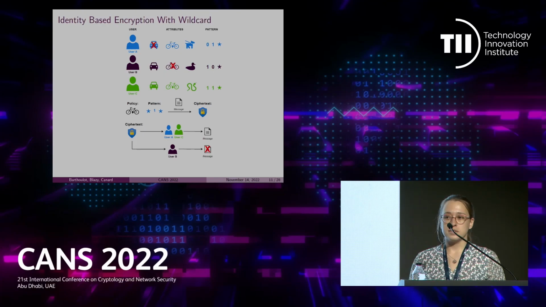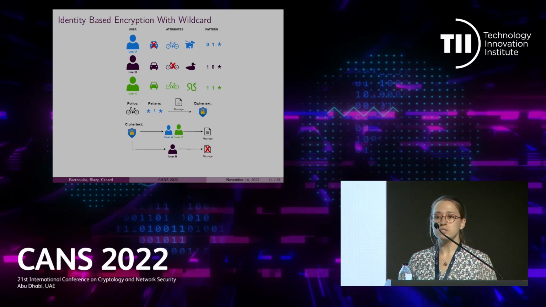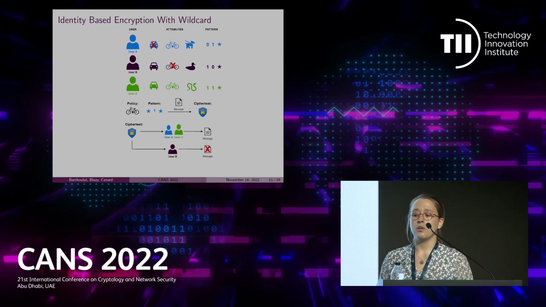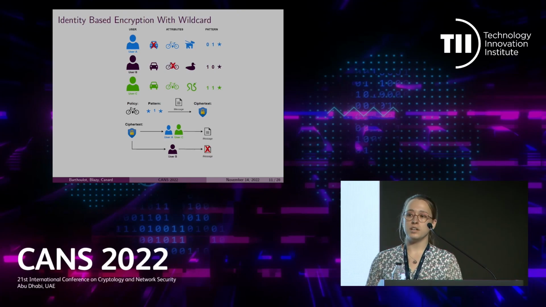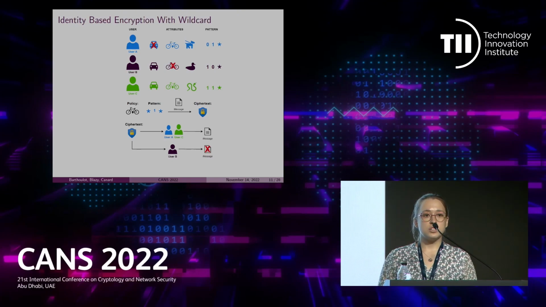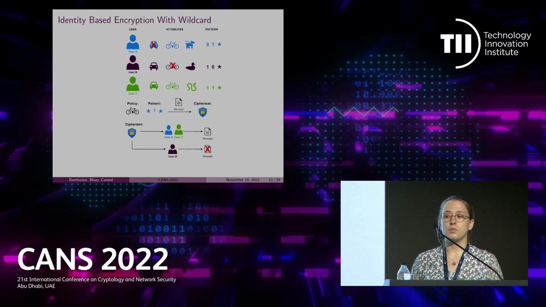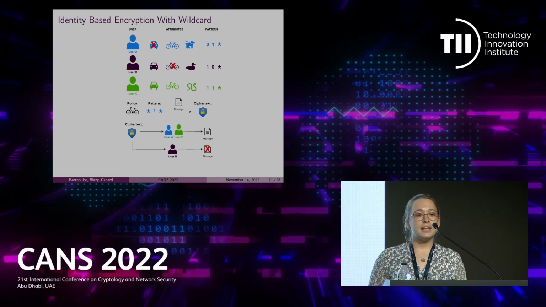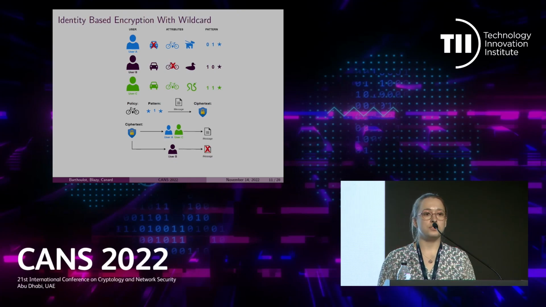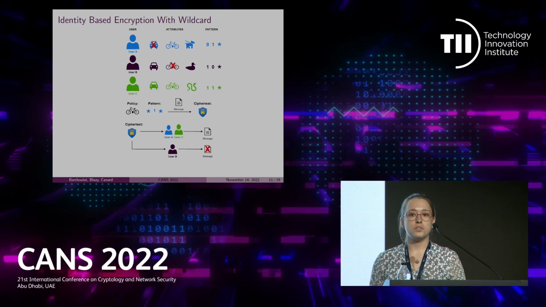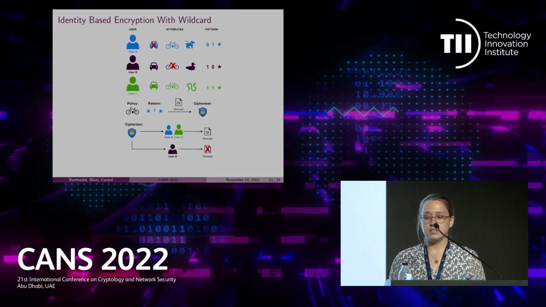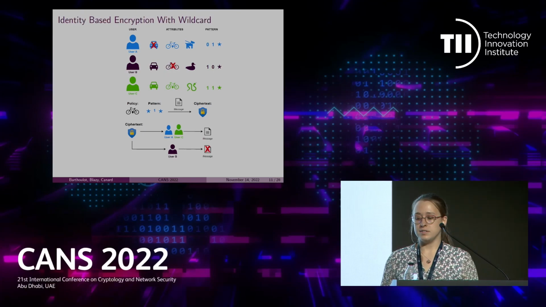We consider three users in our schemes, user A, B, and C. Each of them has some attributes. So we associate to each user a pattern, which is a vector, and we decide to create the pattern as follows. At the first position of the pattern, we'll put a 0 if the user does not have a car and a 1 if it does. At the second position, we'll put a 0 if the user does not have a bike and a 1 if it does. And at the last position of the pattern, we'll put a 0 if the user does not have a pet, and a wildcard symbol, which is represented by a star, if the user has a pet, as it can be any pet. For example, it can be a dog or a snake.